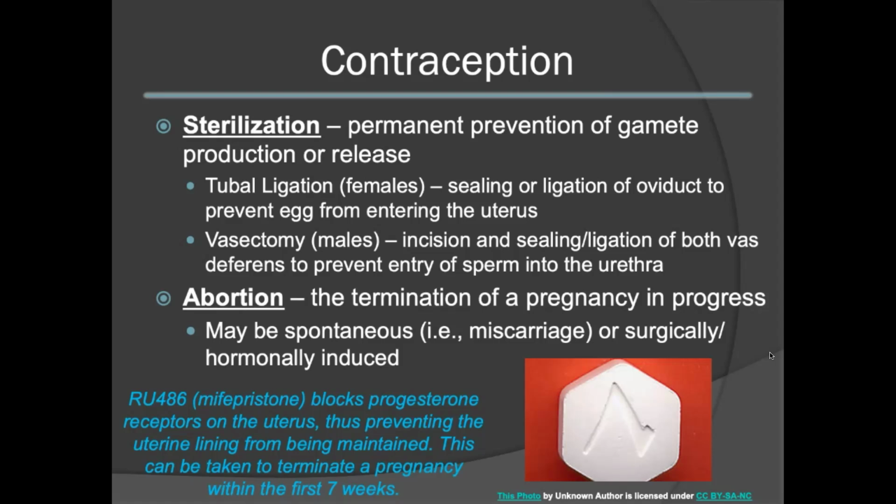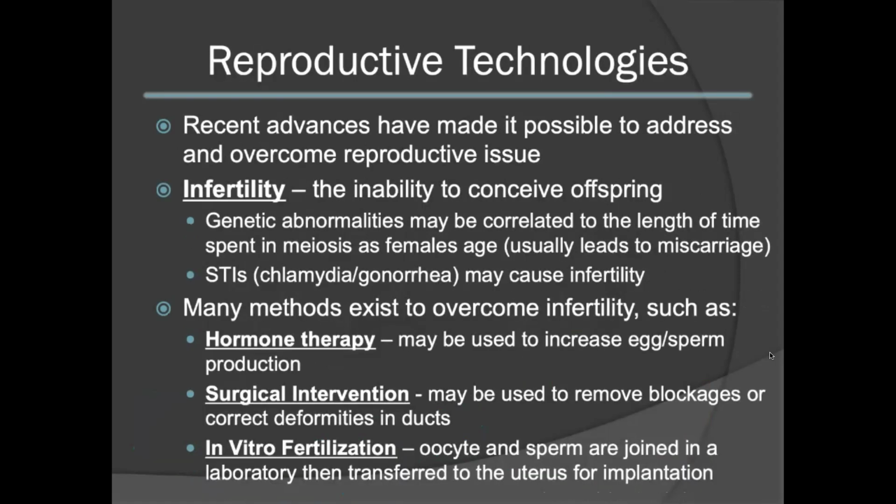Abortion refers to the termination of a pregnancy in progress. Abortion may be spontaneous, as in the case of a miscarriage, or it may be surgically or hormonally induced. RU486, also known as mifepristone, can block progesterone receptors on the uterus. This will then prevent the uterine lining from being maintained. This drug can be taken to terminate a pregnancy within the first 7 weeks.